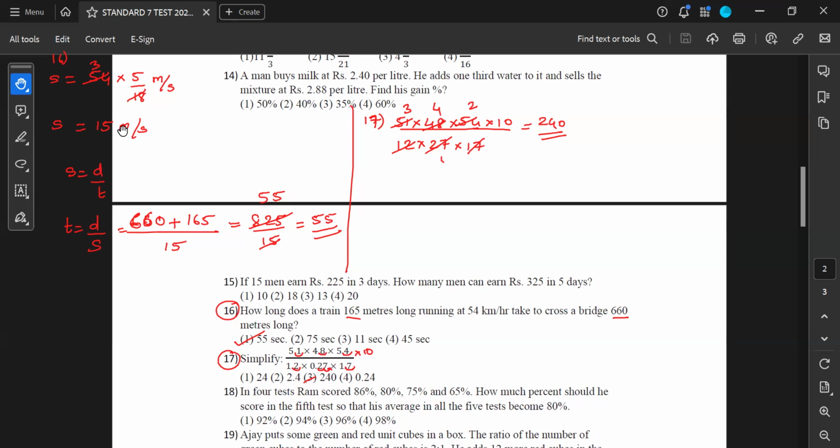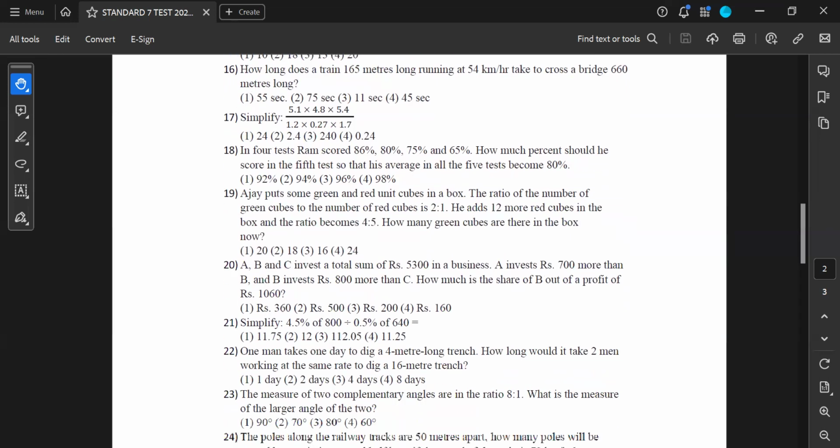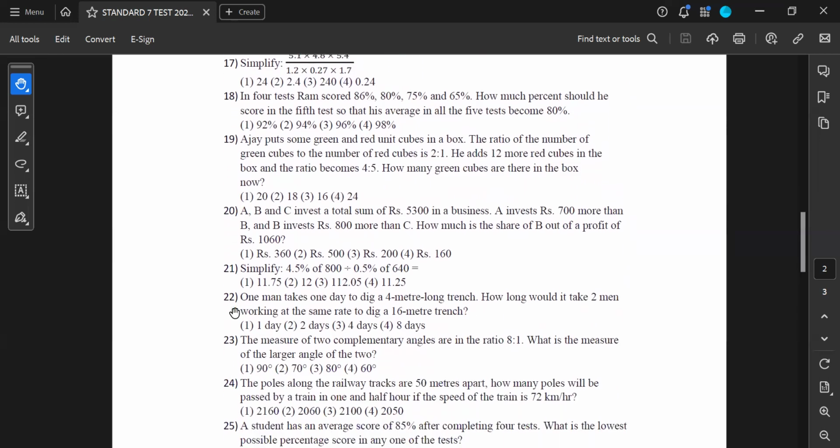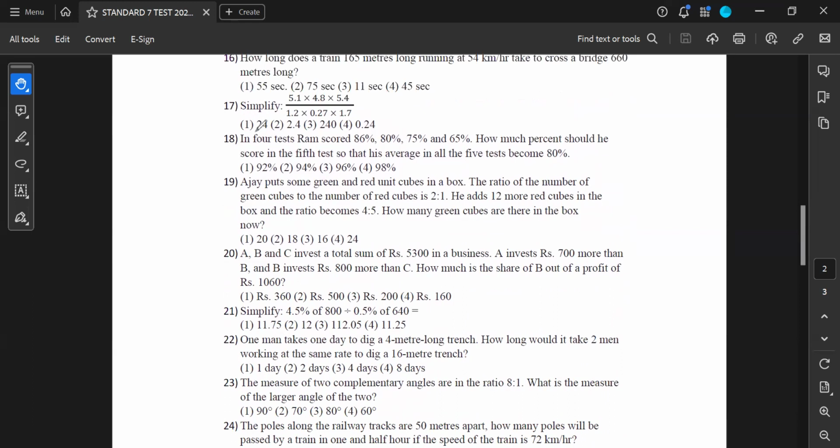Let's go for the next one. Or here, is 10 multiplied in the numerator only, or in the denominator and numerator both? Only, okay. So basically what happened in this case, I'll tell you. After balancing all the points, this number was 2.7. Rest all the numbers were normal numbers. In order to convert this decimal to a normal number, I shifted this decimal. And in order to balance that in the numerator, I multiplied 10. So instead of multiplying 10 in the denominator, I shifted the decimal. Understood? Okay, sir. Thanks.